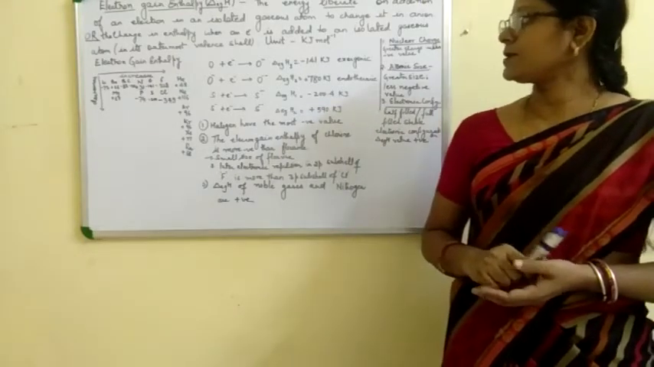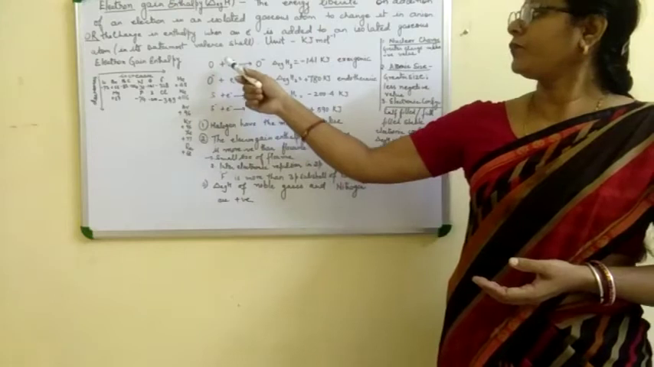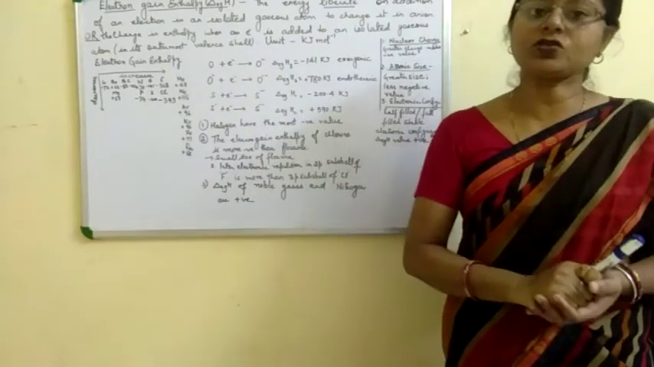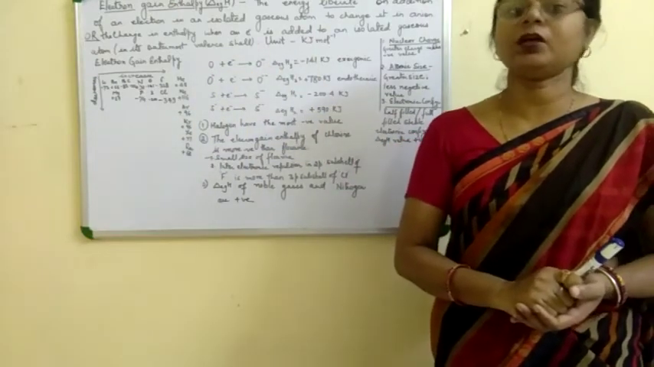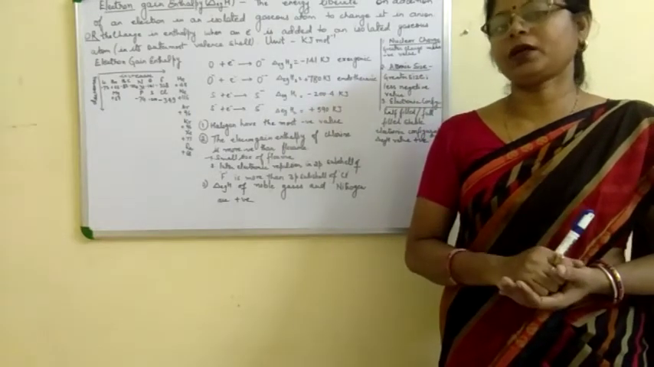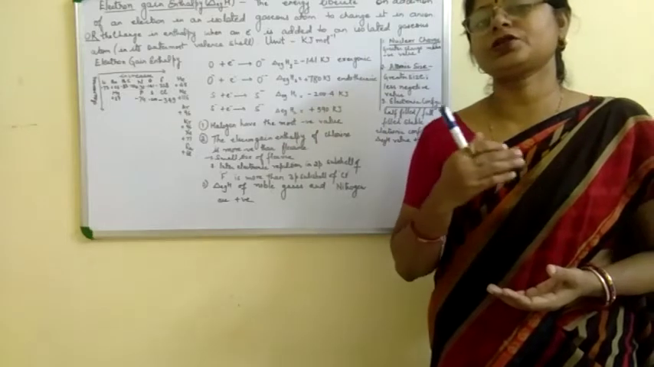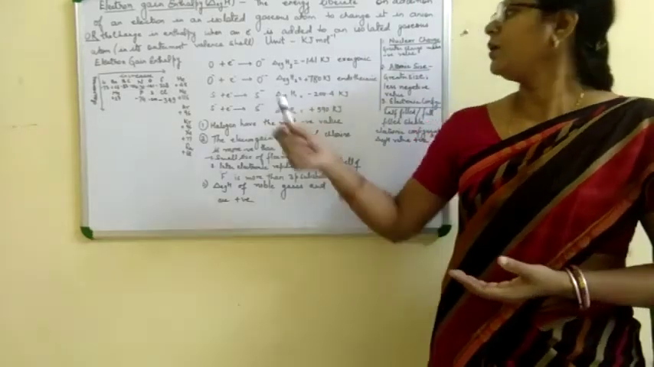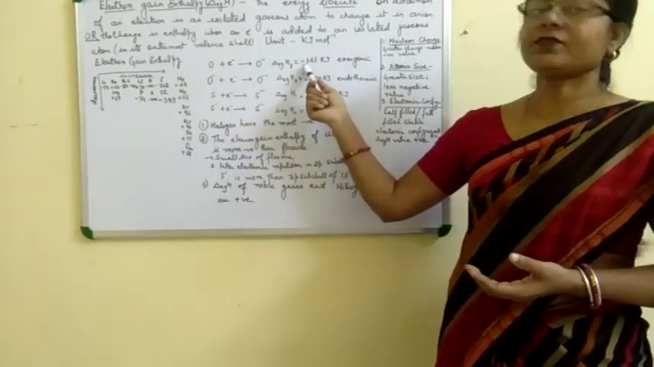On this basis, when we add one electron to an isolated gaseous atom like oxygen, the process is exothermic in nature, meaning during the process energy is released. That's why it has the negative sign.